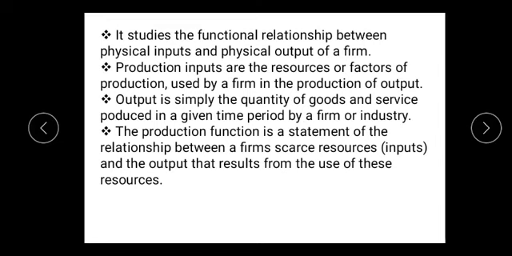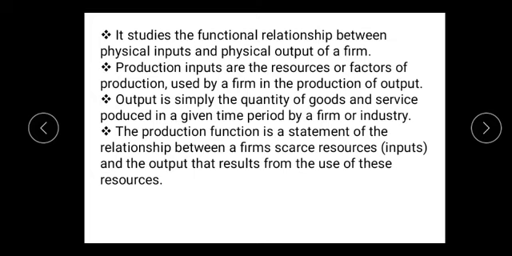There are two important terms. One is the physical inputs and the other one is physical output of a firm. Production inputs or physical inputs are the resources or factors of production used by a firm in the production of output, and physical output or the production output is simply the quantity of goods and services produced in a given time period by a firm or industry.